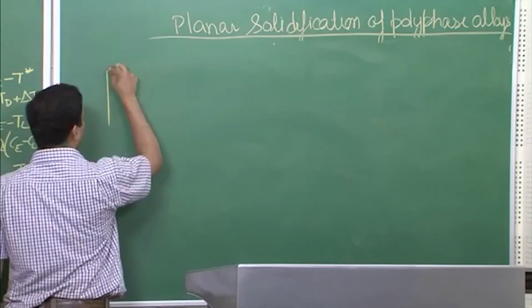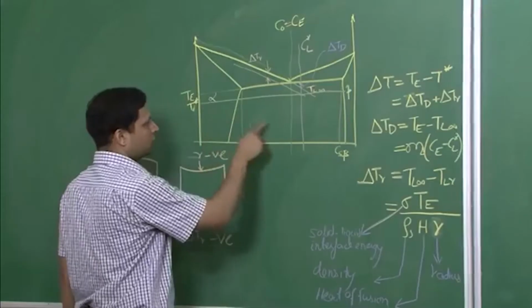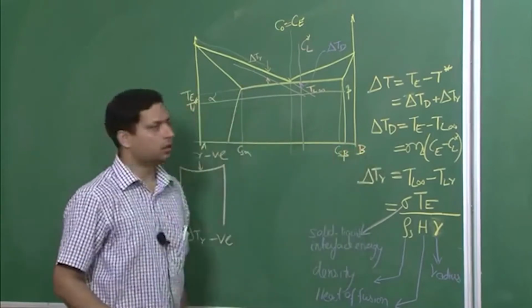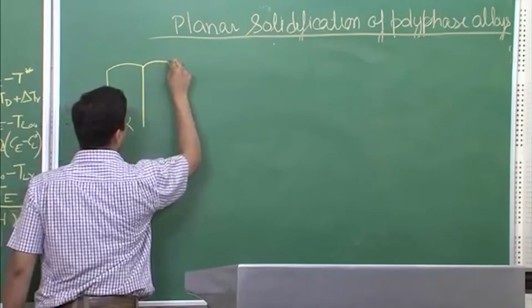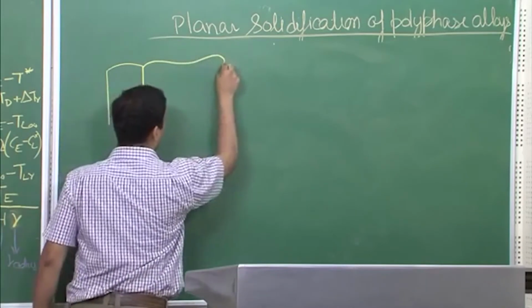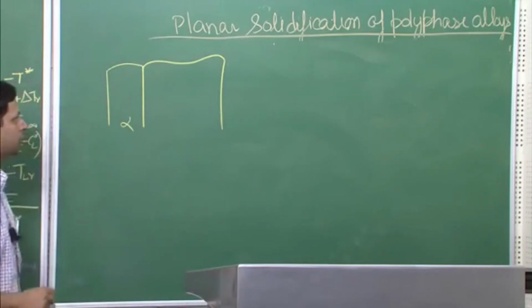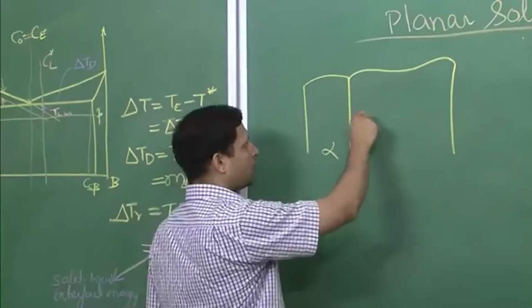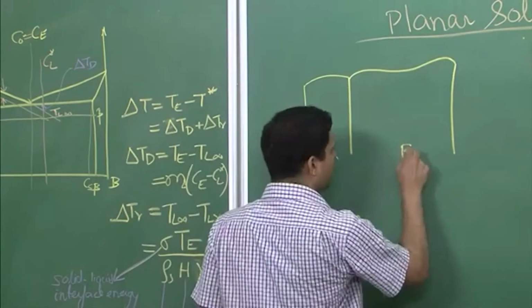Let us say this is one lamella that is growing, the lamella of alpha, and these are our components A and B. Just by the side of it is beta, and you will see why I have drawn it like this when we have completed this overall formulation. For now, just accept with me that this is how the shape looks. So this is our alpha lamella, this is our beta lamella.